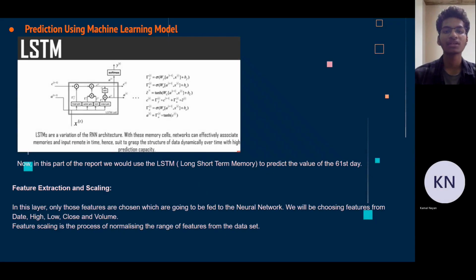We will now use a machine learning model for stock prediction. The model used is LSTM, long short-term memory, a variation of the recurrent neural network, RNN, architecture. This model is trained to study the stock data for the first 60 days and then make a prediction for the next day, the 61st day. Again, it is trained for the next 60 days and it makes a prediction for the next day. Stock parameters used as feed for the model are date, high, low, close, and volume.